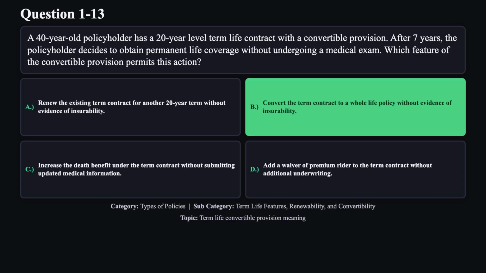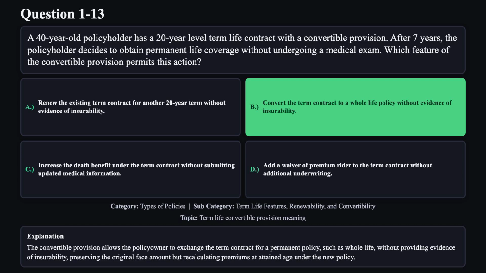The correct answer is B. The convertible provision allows the policy owner to exchange the term contract for a permanent policy, such as whole life, without providing evidence of insurability. Preserving the original face amount but recalculating premiums at attained age under the new policy.